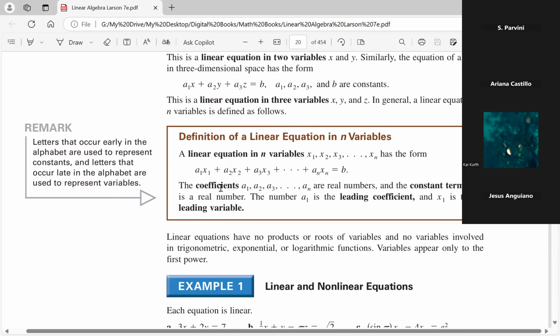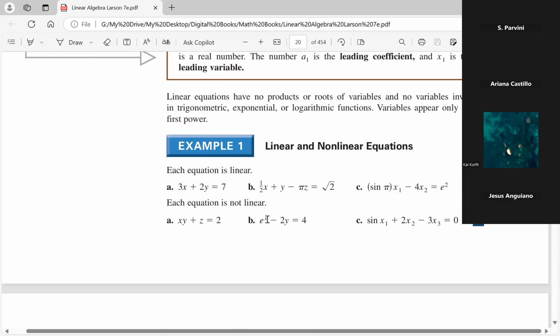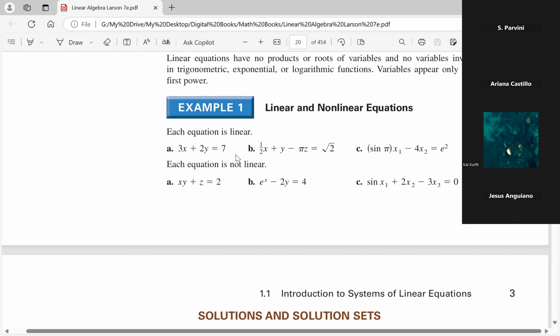So that's just some terminology here, and then we'll do our own examples. But for instance, look at this one, example B. This is a linear equation because you have the variables, instead of x1, x2, x3, he's using just x, y, and z. The coefficients don't matter. The constants don't matter. It could be square root of 2. This could be pi. The coefficients are any real numbers.